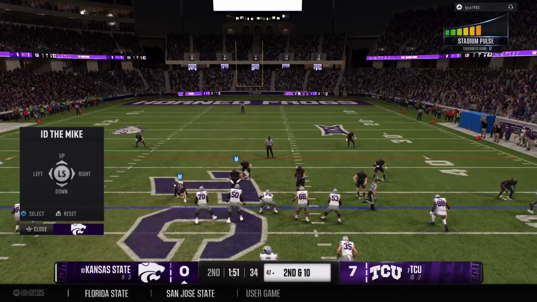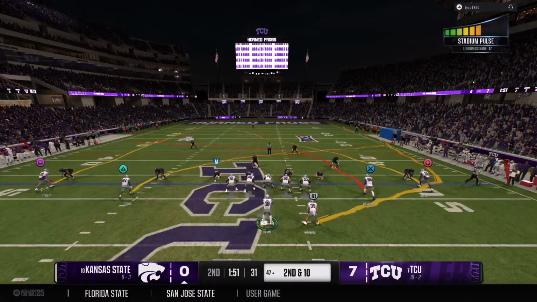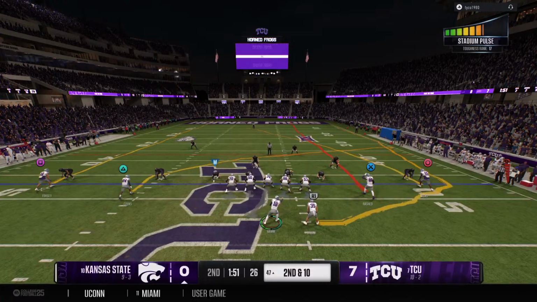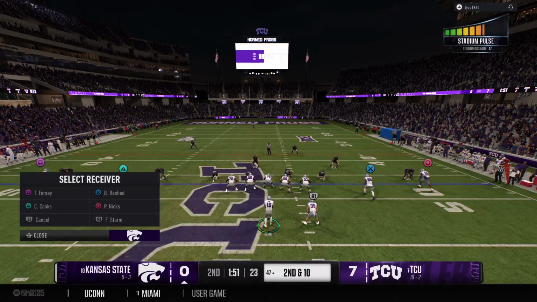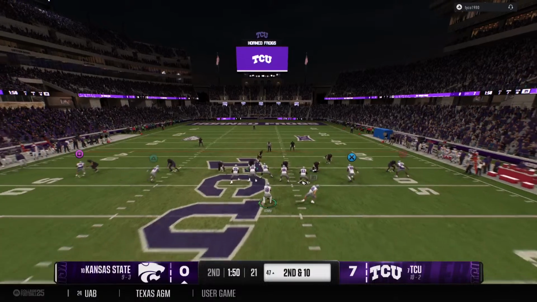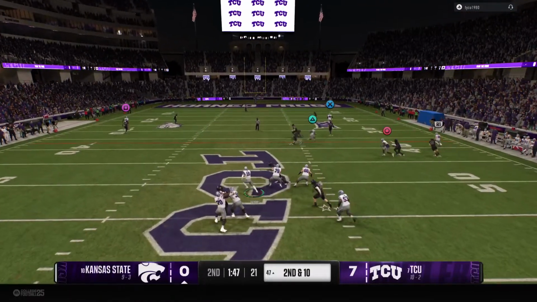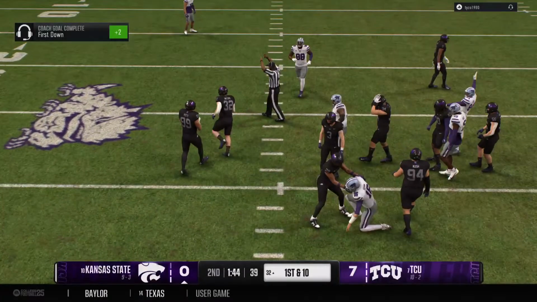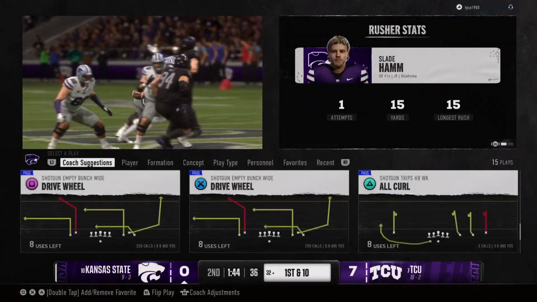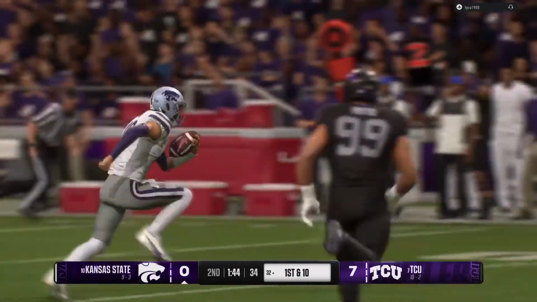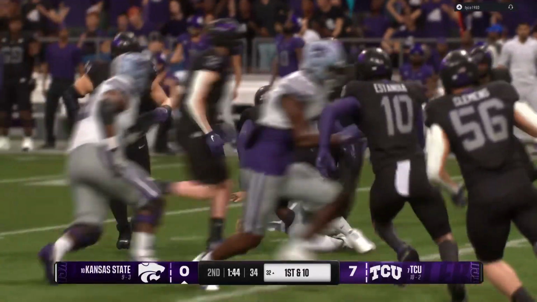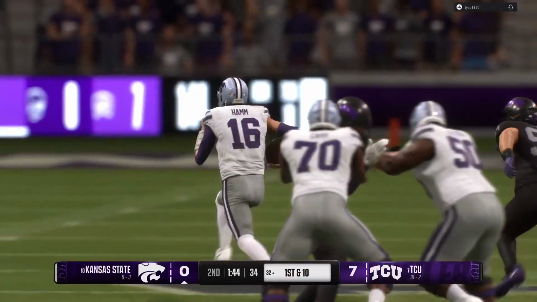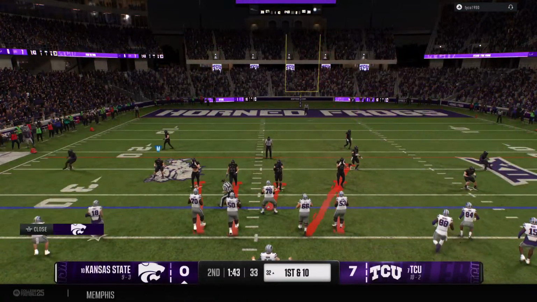That play makes it 2nd and 10. From the gun, he looks for an open man. He's looking to scramble. Breaking free at the 35. Slides down to avoid the tackle. Man, nothing is more aggravating for a defensive coordinator than this right here. You've got a chance to make a play on him, take him out of his rhythm, but instead, this guy gets away from that pressure, tucks it, and picks up some big yards.